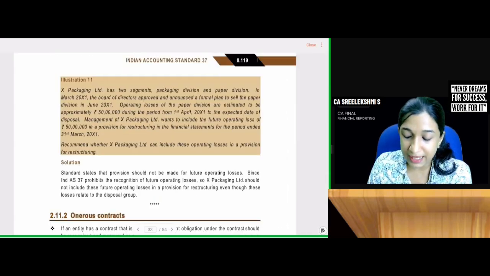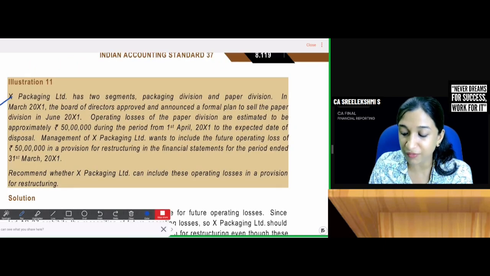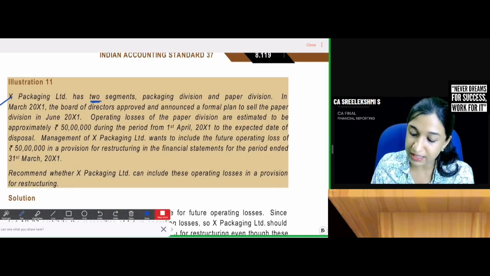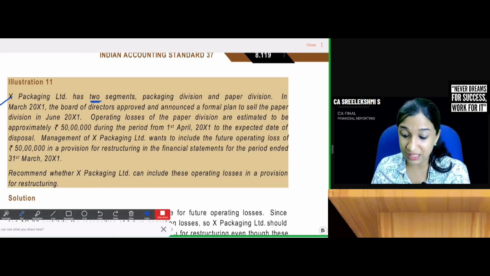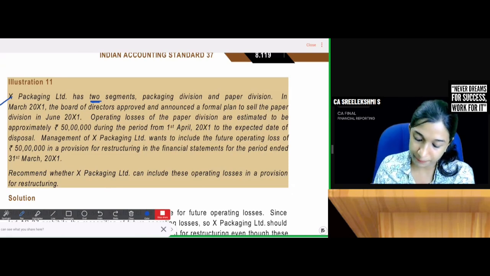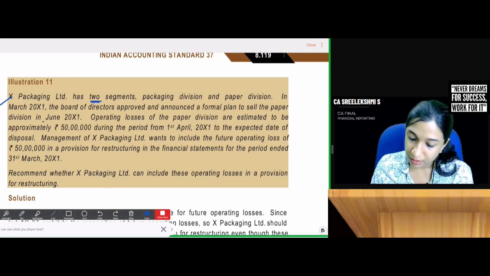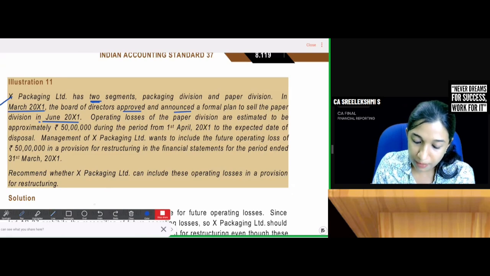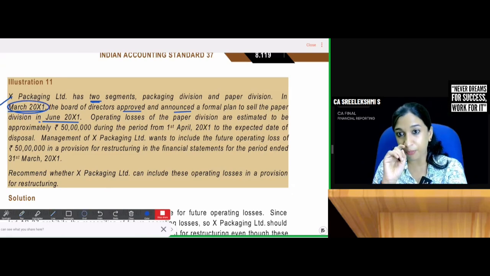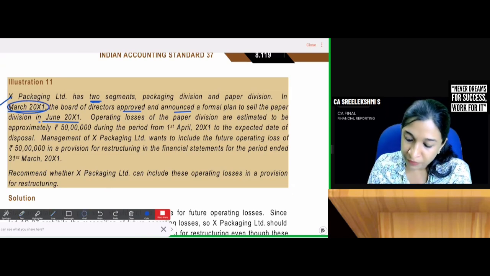X Packaging Limited has 2 segments, packaging division and paper division. In March 2011, the board of directors approved and announced a formal plan to sell the paper division. So, discontinuing operations, they have already approved and announced a plan, to sell the division in June. So at the end of the reporting date, you have made the announcement.